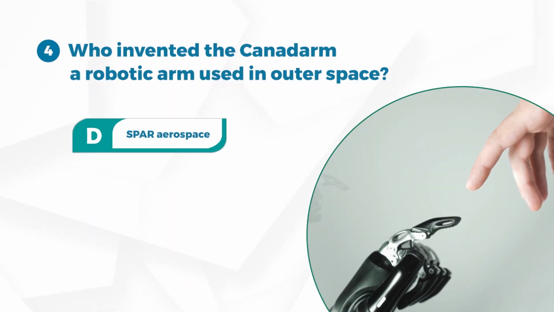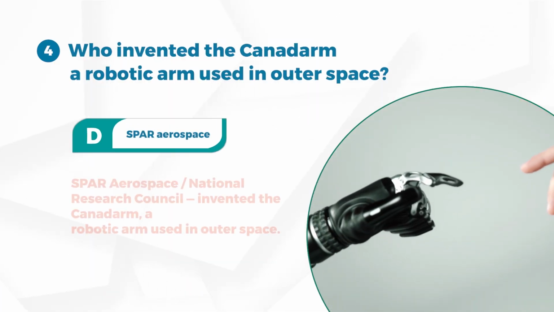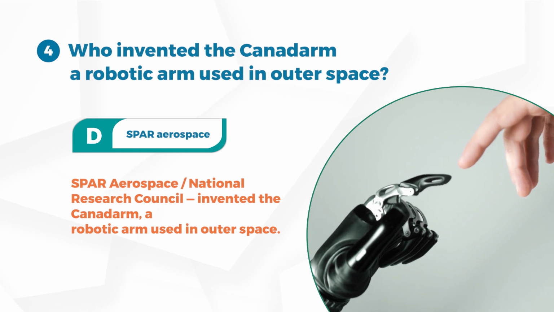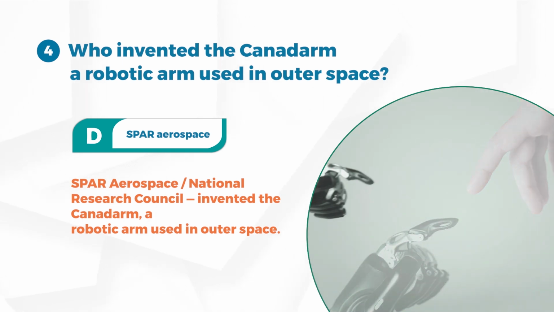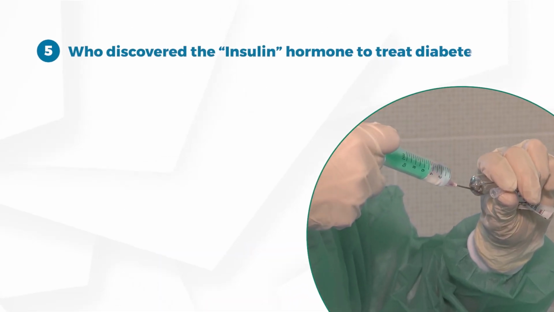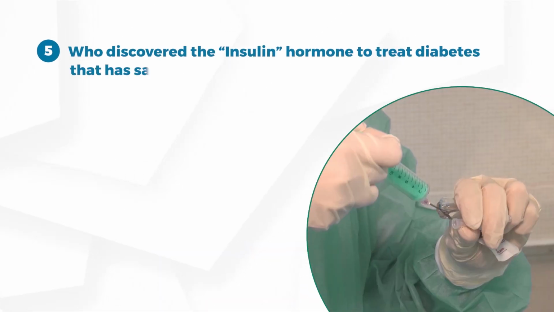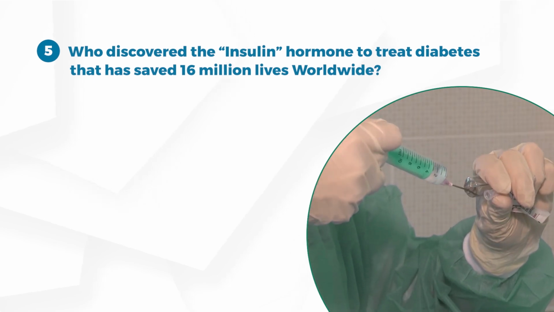Answer D. Spar Aerospace. Spar Aerospace and the National Research Council invented the Canadarm, a robotic arm used in outer space. Number 5. Who discovered the insulin hormone to treat diabetes that has saved 16 million lives worldwide?